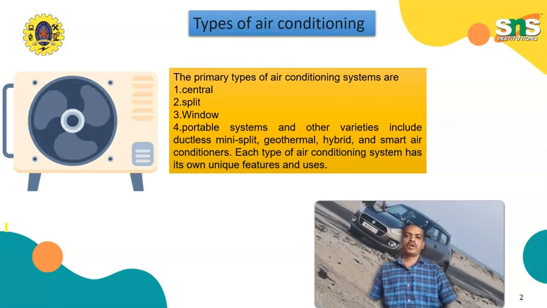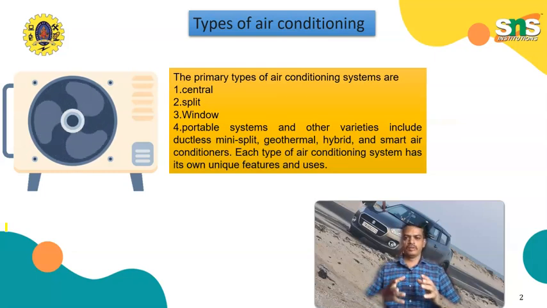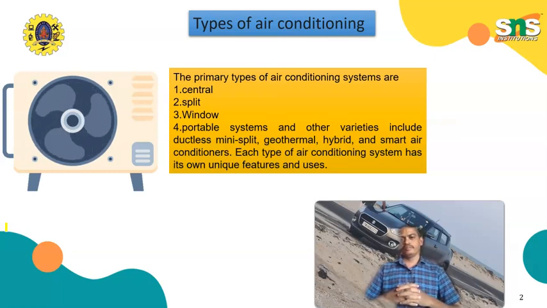It uses a network of ducts to distribute the cool air. Window units are compact and suitable for a single room. These units are installed in a window frame. Portable units are mobile and easy to move. They vent through a window.